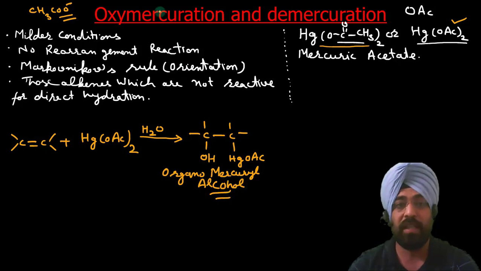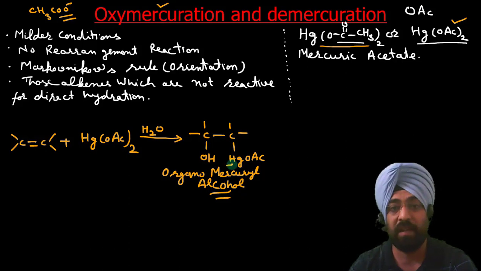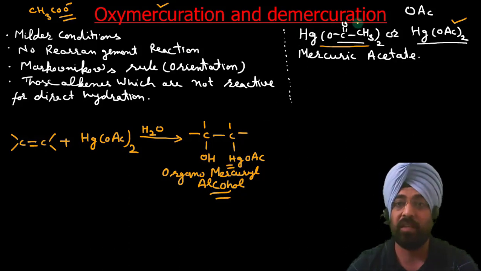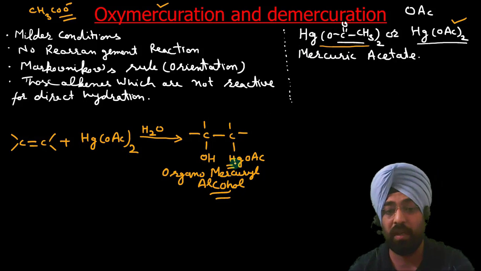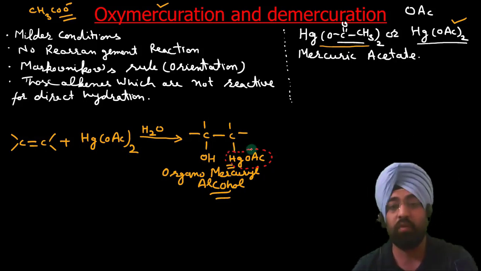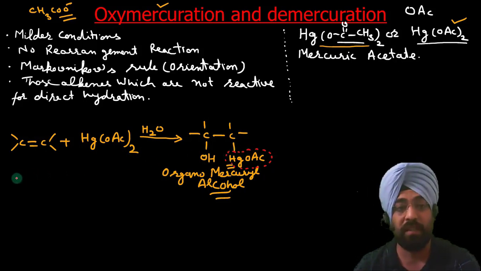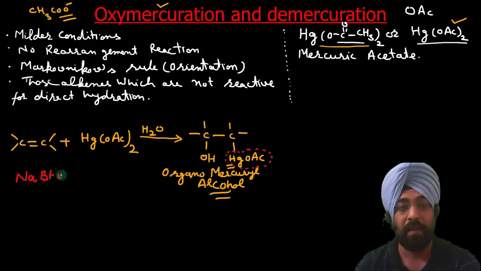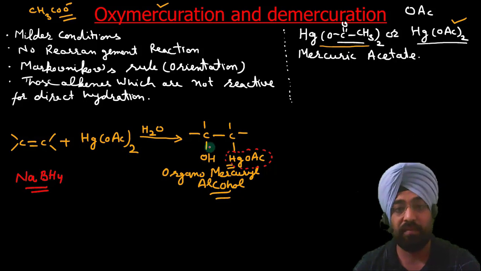Now you see the name oxymercuration. The first step is addition of mercury. We have added mercury. The second is demercuration. To obtain alcohol we have to remove this mercury and replace it by hydrogen. The reagent used to do so is sodium borohydride. Now we will add NaBH4 to this.